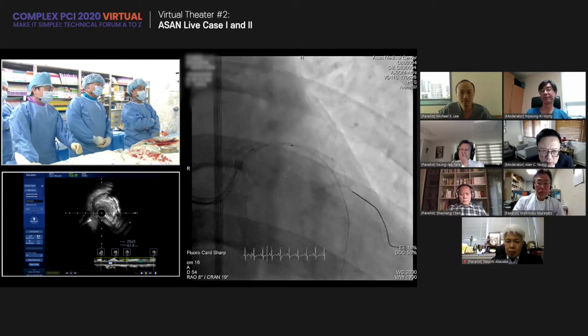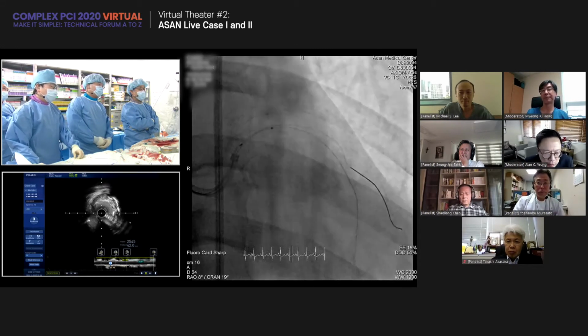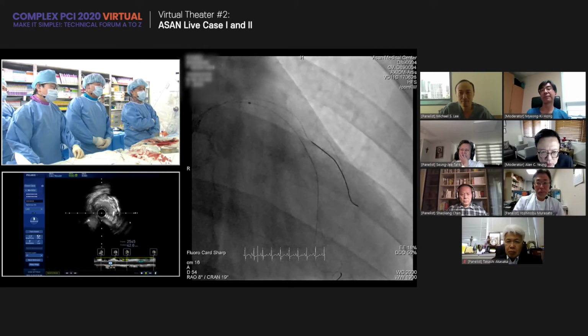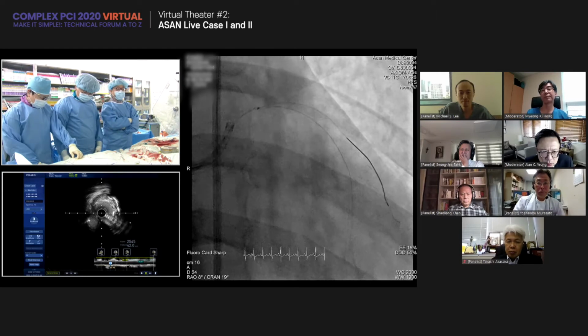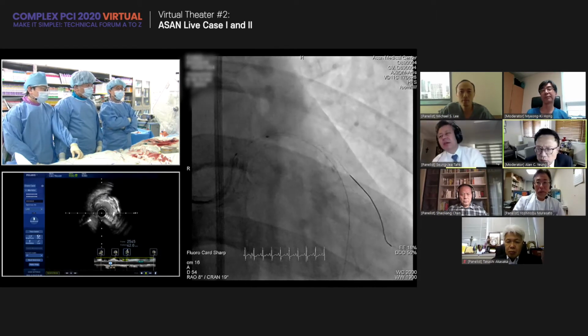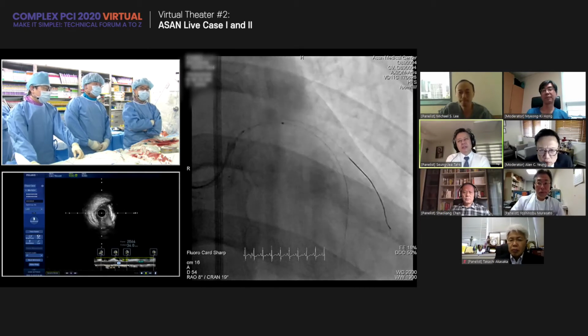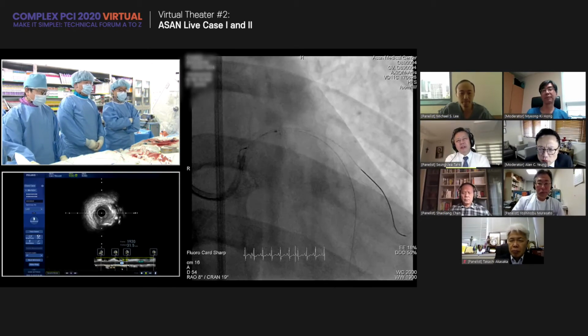Here is the part where the IBIS does not pass well. You can see the tip of the IBIS does not pass. On the IBIS, the circumflex stenosis is very severe, but very short. Yeah, very short.